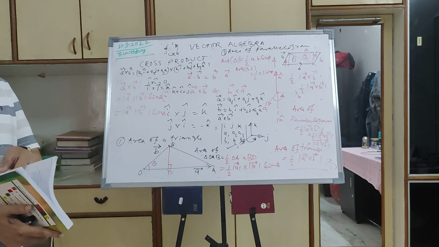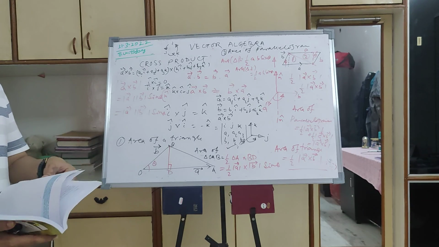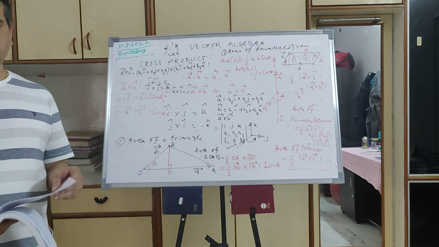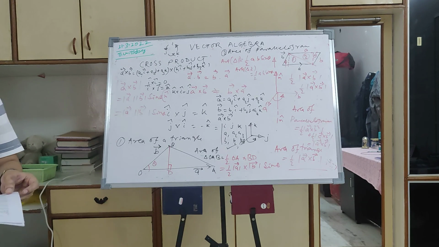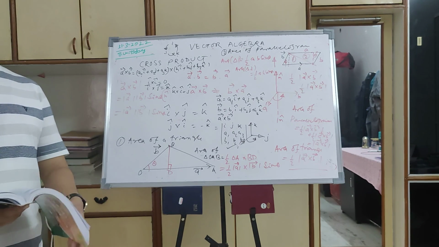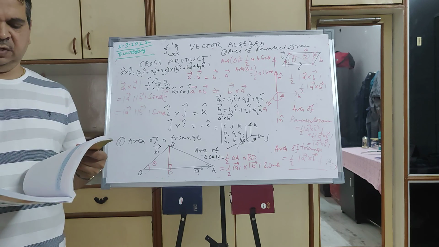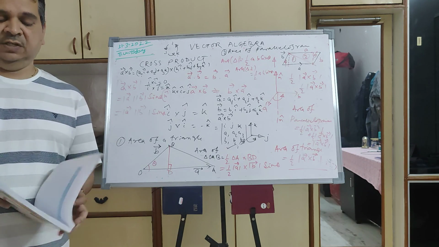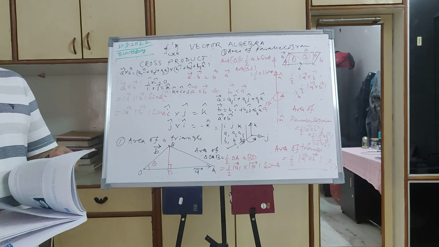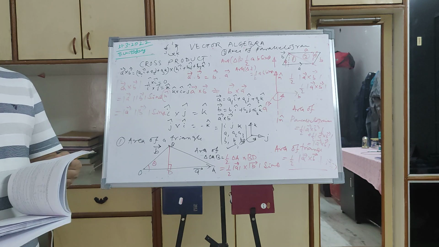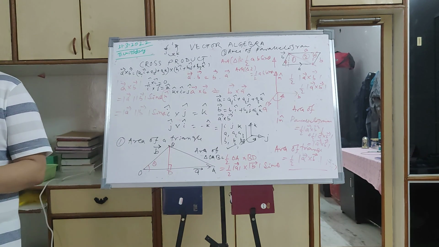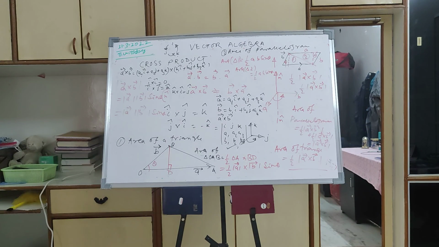After cross product, we will next study 3D geometry, three-dimensional geometry, the application of all this, vectors in 3D. The next chapter is three-dimensional geometry. Till this point it was vector algebra, and I have just completed vector algebra. Then we will study 3D geometry. Next class we will continue. Thanks.